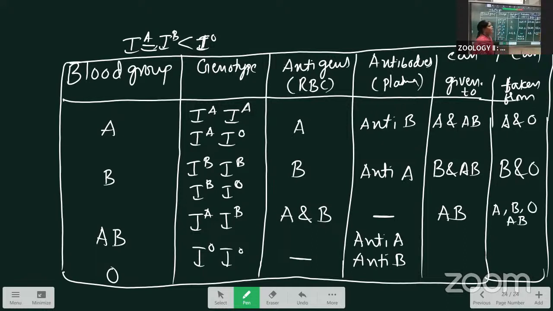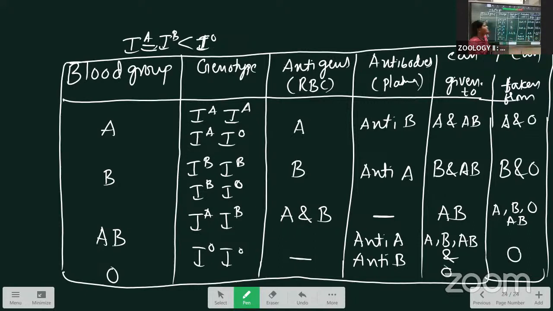That's why we call it the universal recipient. Next, the O group. O group is given to all the groups: A group, B group, AB group, and O group. It is taken only from the O group.